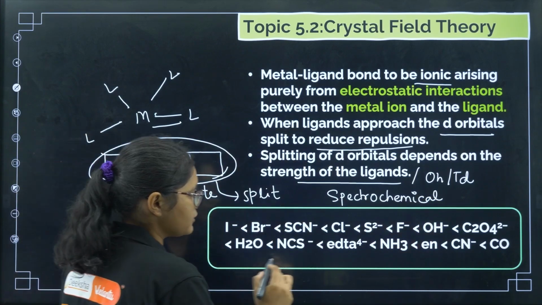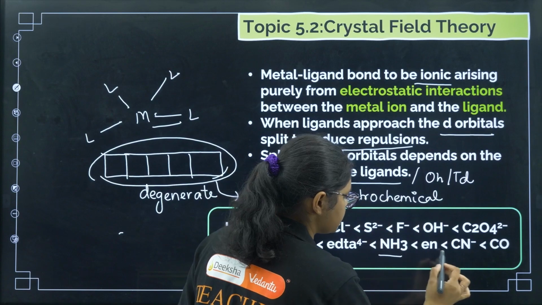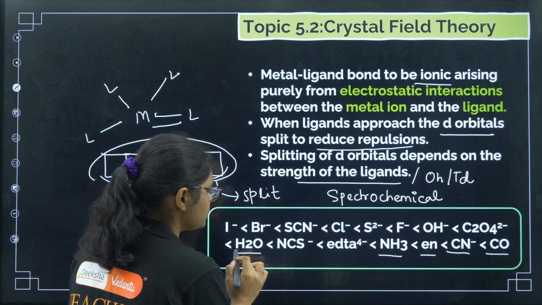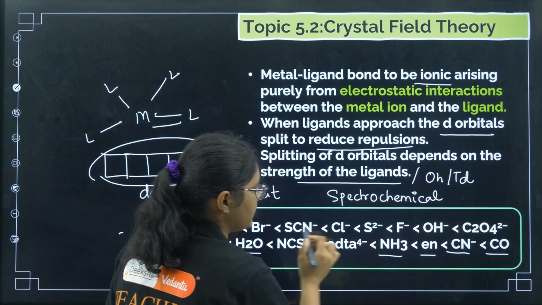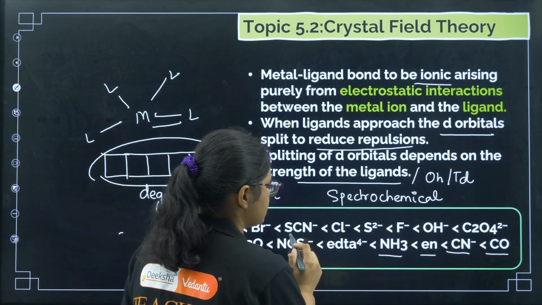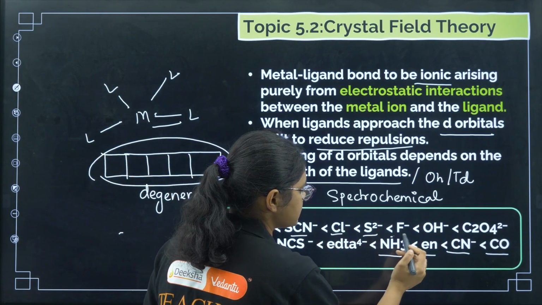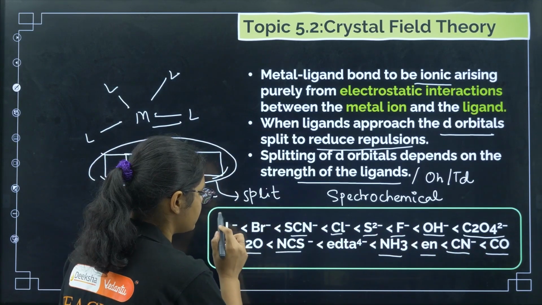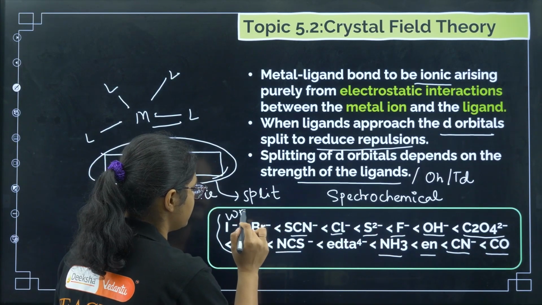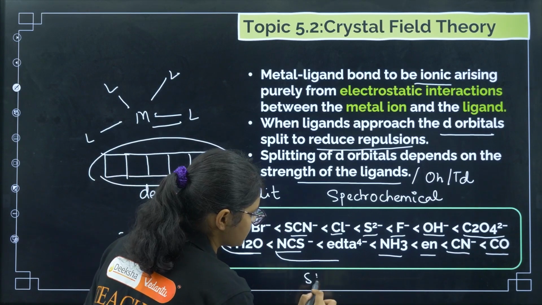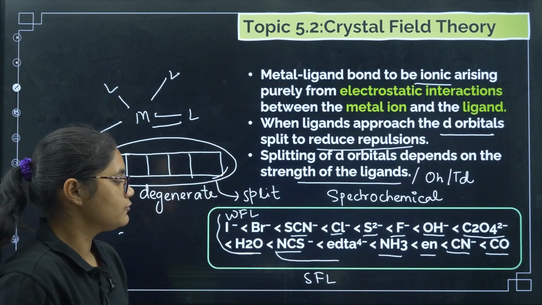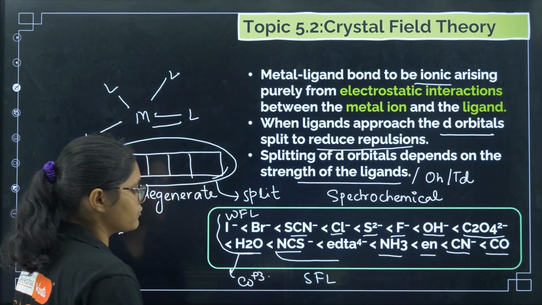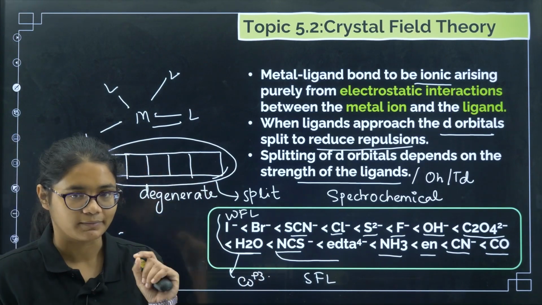So you have to remember certain ligands here: NH3, CN minus, CO, en, these are strong field ligands. H2O and below, these all are your weak field ligands. Okay, I minus, Br minus, SCN minus, Cl minus, S2 minus, F minus, OH minus, C2O4 2 minus, H2O. Okay, these up to H2O are your weak field ligands. Then after H2O, whatever is there is your strong field ligand. But you have to remember, water with cobalt 3 plus behaves as a strong field ligand. Okay, this exception you have to remember.